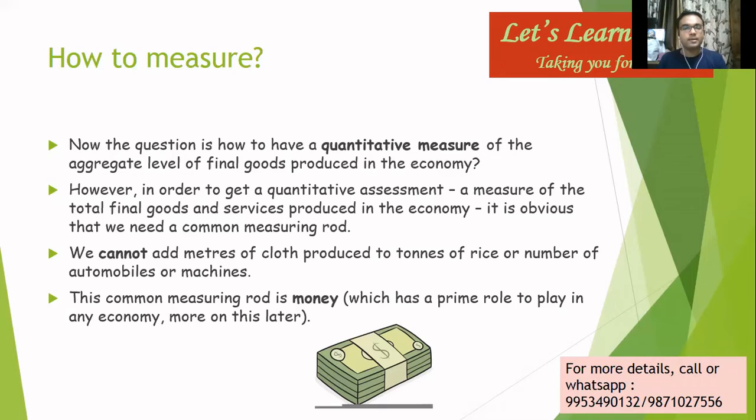Hypothetical example, I know that. So the total quantitative measure of the aggregate level is 12,000 crores. So we have a common unit. This is the role money plays in helping us get the national income. It has a central role and central implication, which we'll talk about later.